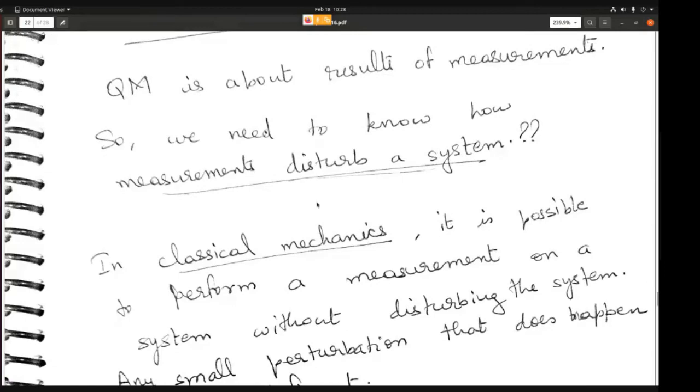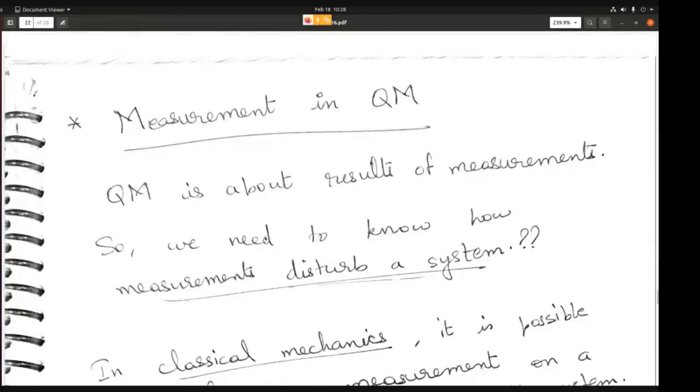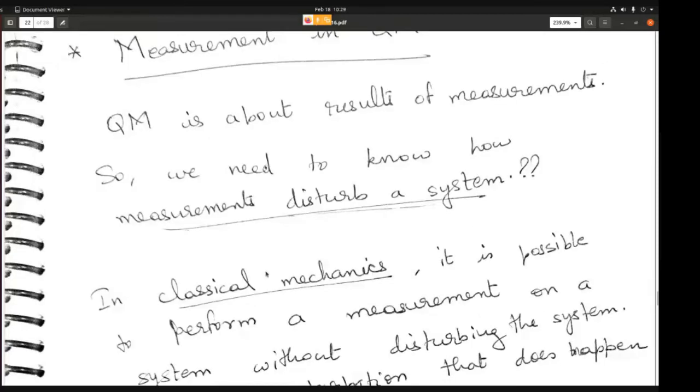But in quantum mechanics, like in the first chapter when we studied the double slit experiment, you remember that we saw that whenever we watch an electron, we are disturbing it enough that we are changing the position, the nature of the electron itself. So it means that when you carry out a measurement, you are disturbing the system completely. So how is this possible? We need to know how measurements disturb a system.